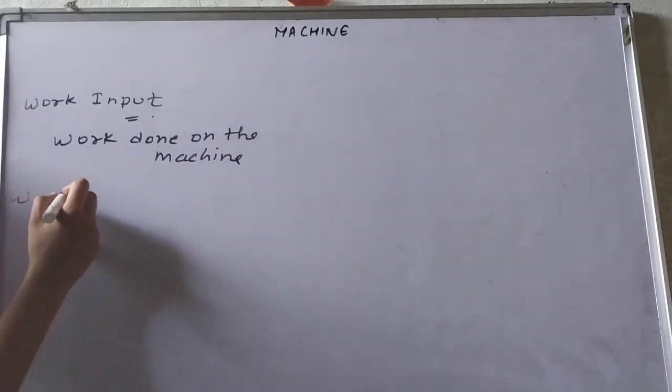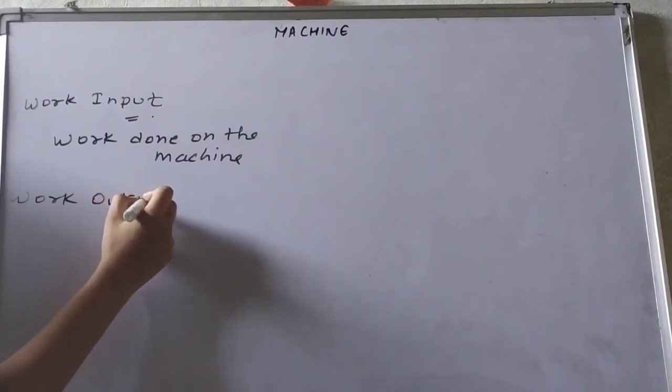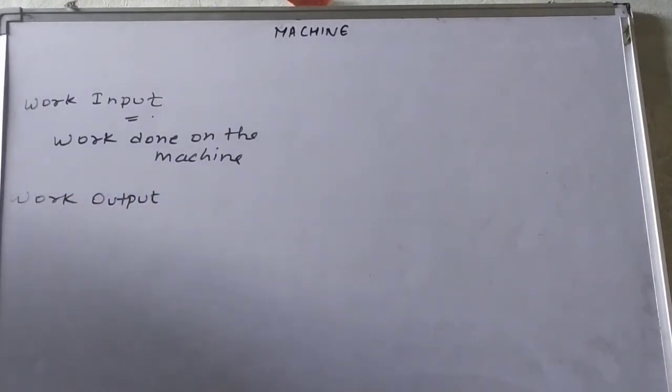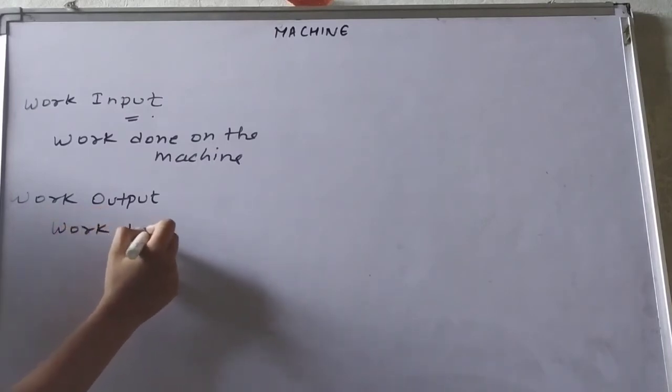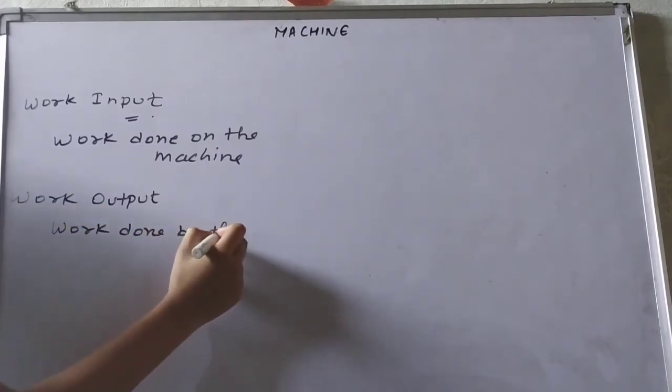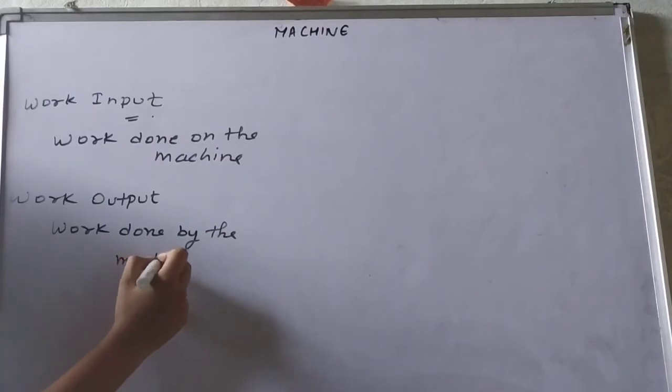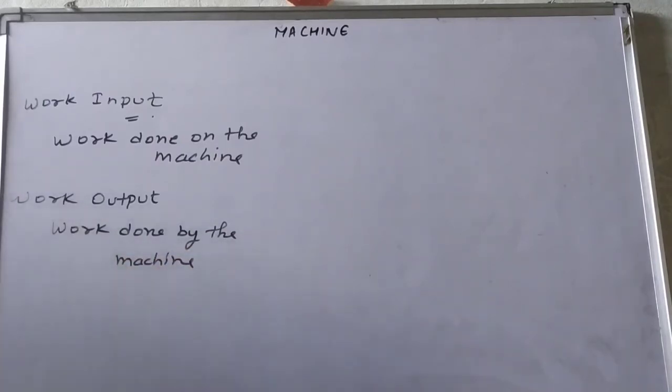And this, work output, is the work done by the machine. Okay, work done by the machine.